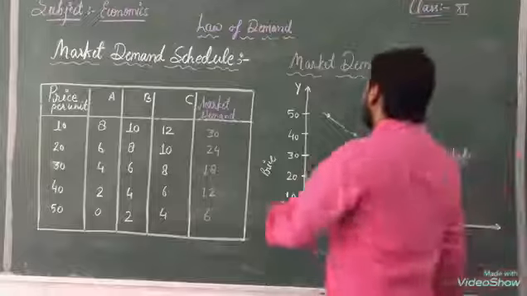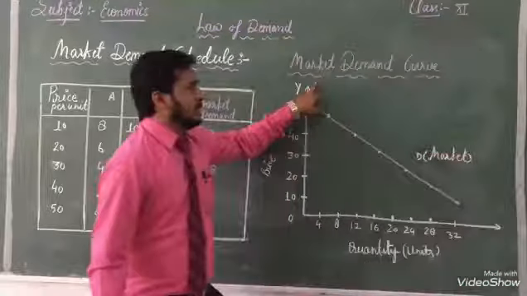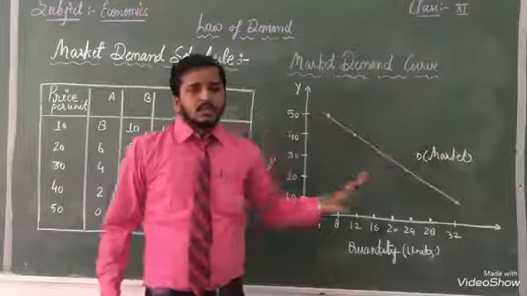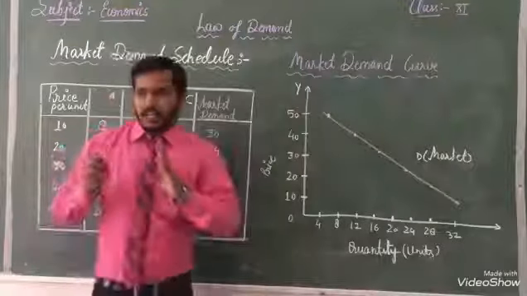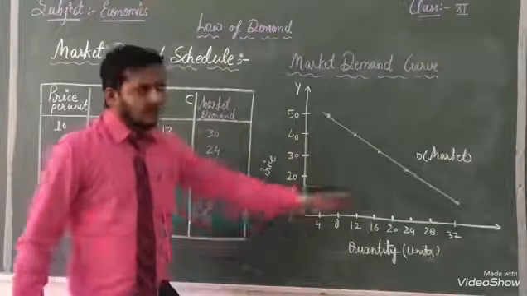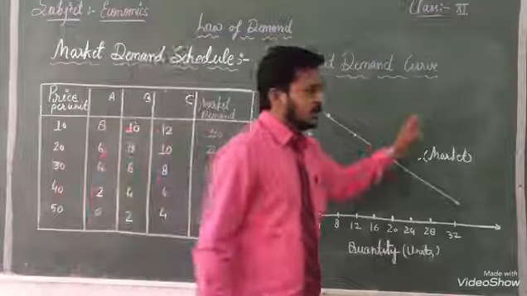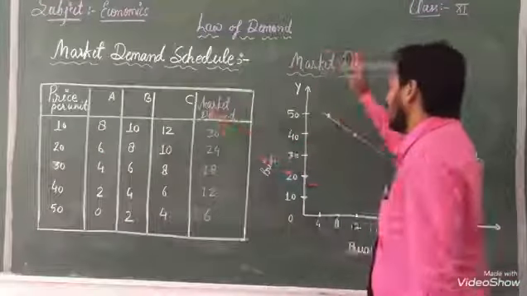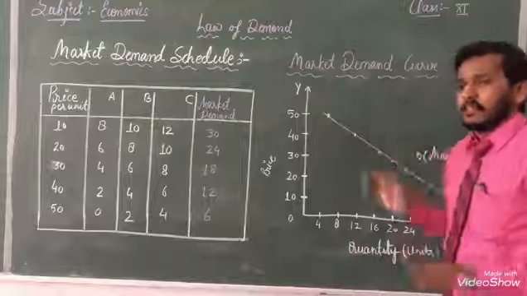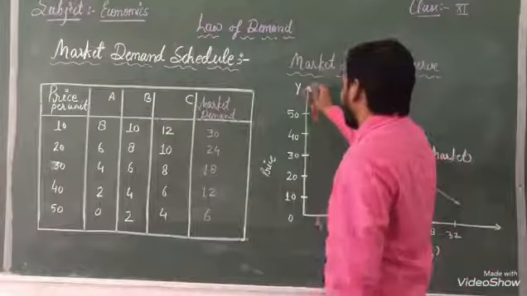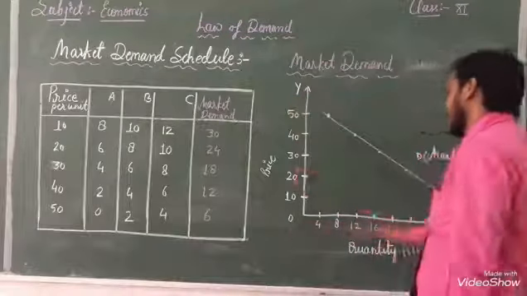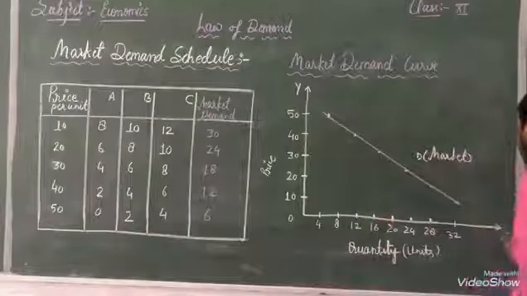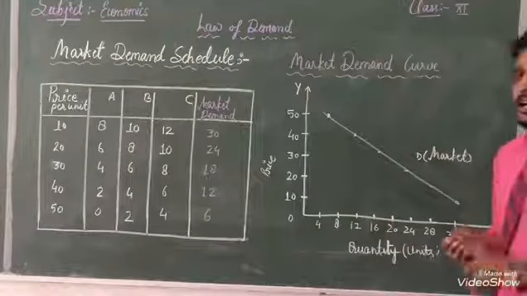So here is the market demand curve. Students, we know that in class up to 10th you had made graphs. This one is a curve. With the help of this table we will make this activity. Listen, here is a y-axis and that one is an x-axis.